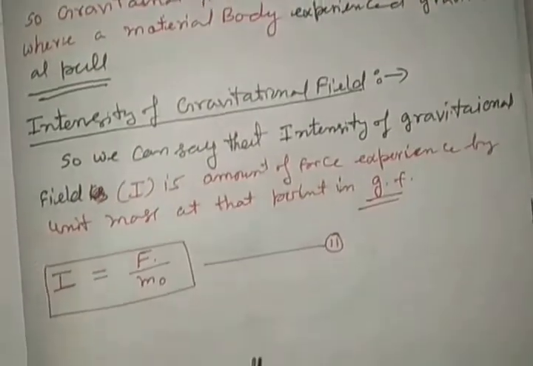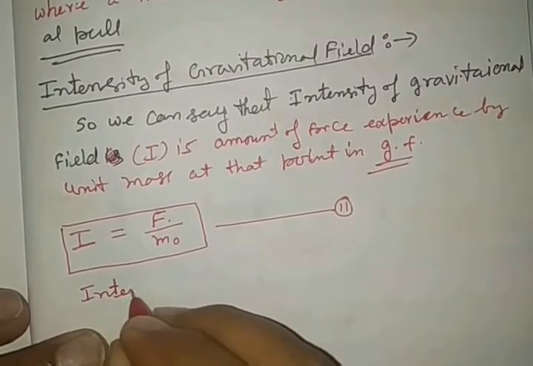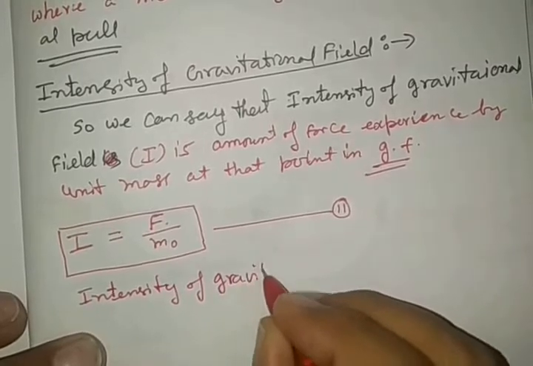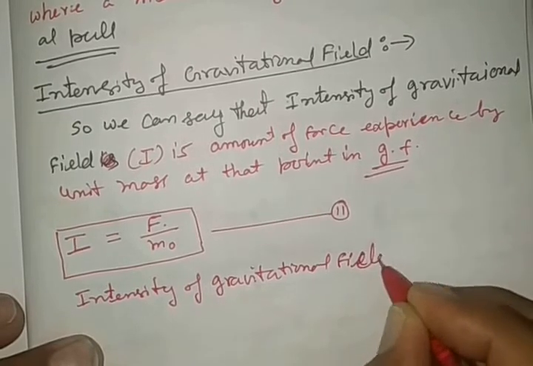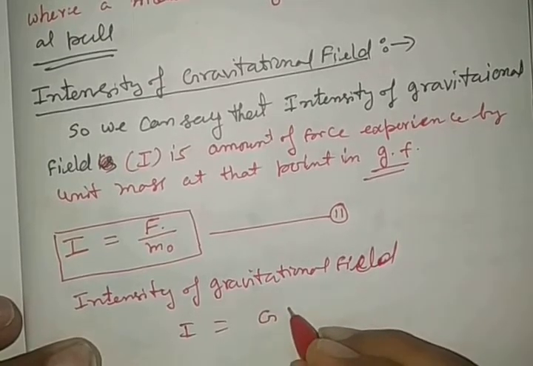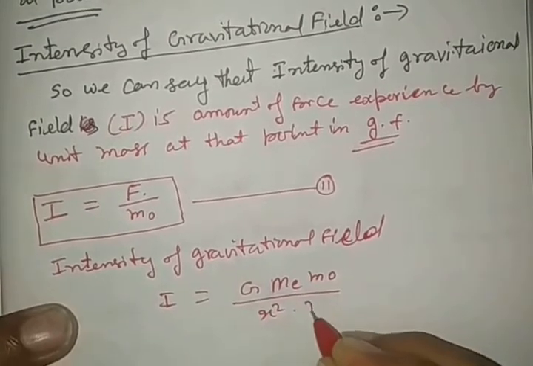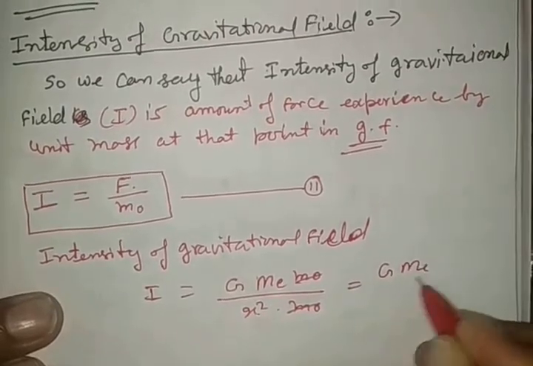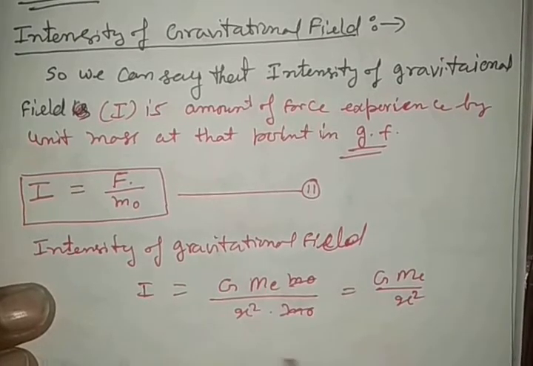So by putting the value of F, one may write the intensity of gravitational field I is equal to G Me m0 by x square, with m0 cancelling. So it becomes G Me by x square, right?